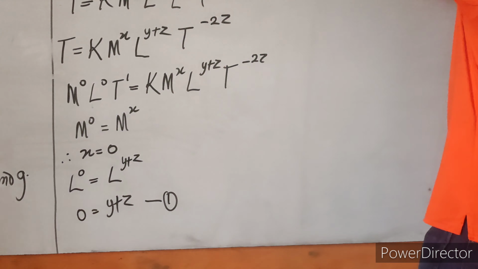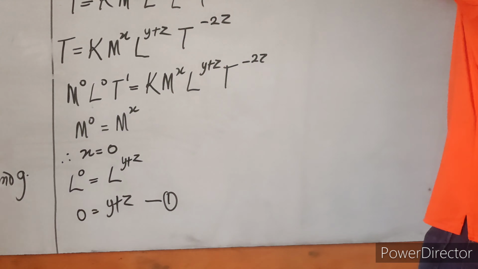So we now have t is equal to k m. What is our x? Our x is equal to 0. So I'll put 0. l. What is our y? We got the y to be equal to 1 all over 2. And what is my g? My z is minus 1 all over 2. Now, this one means t is equal to k.